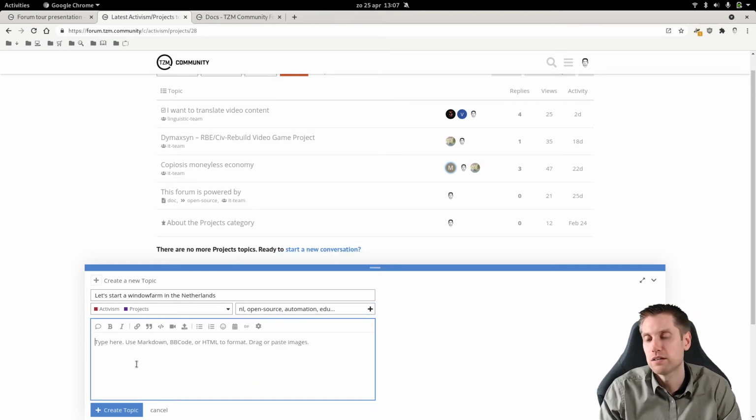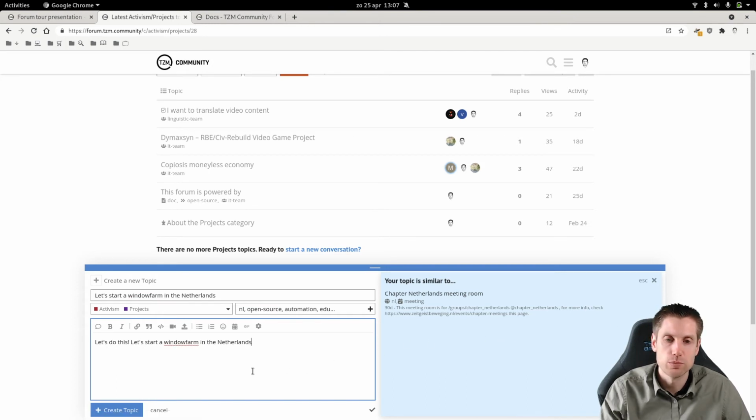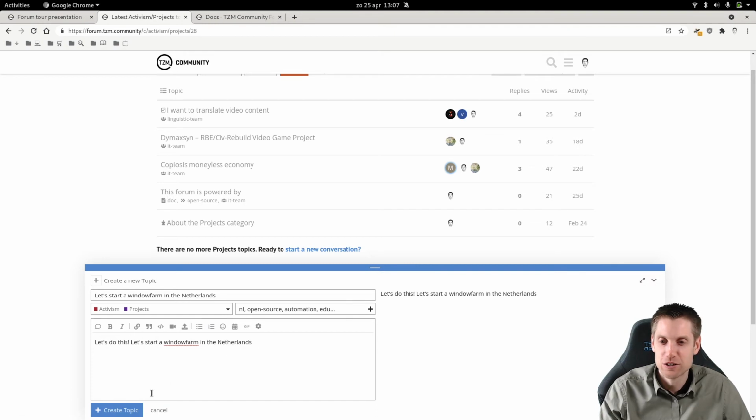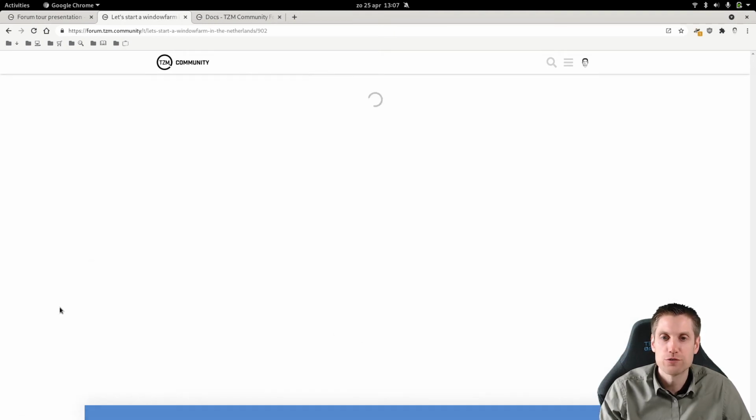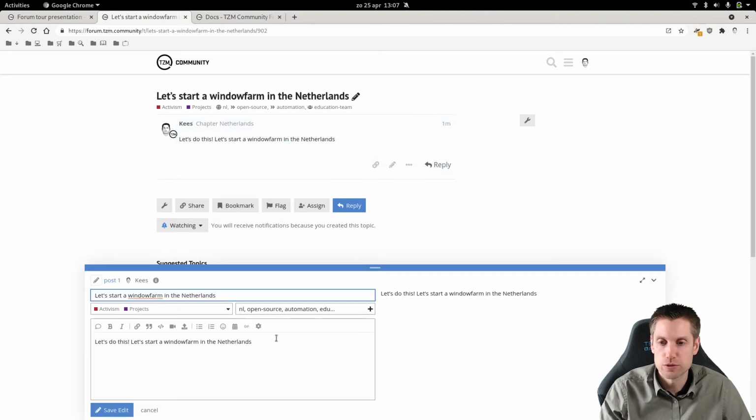So then we can add here some stuff, like let's do this. I have to add some more text here, otherwise it won't be allowed. It has a minimum set of characters. So this is not relevant. So let's post this. So now we've created a thing here. Oh, it's maybe also interesting. You can also tag the education team here.